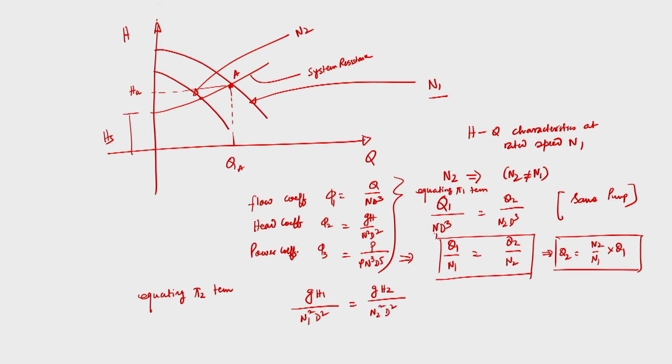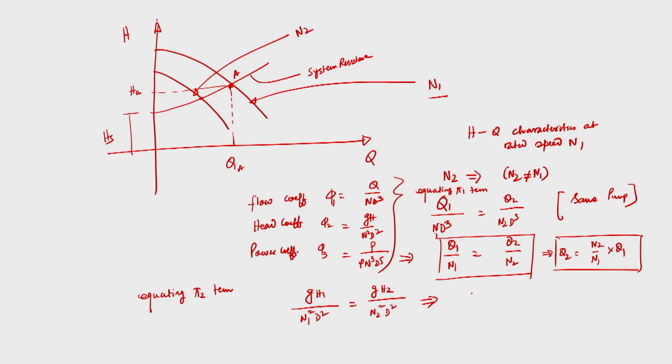Because, as I said, if we can obtain these 3 coefficients from a model machine tested at a rated speed N1, then we can predict the performance, rather other quantities, of any machine belonging to the homologous series.